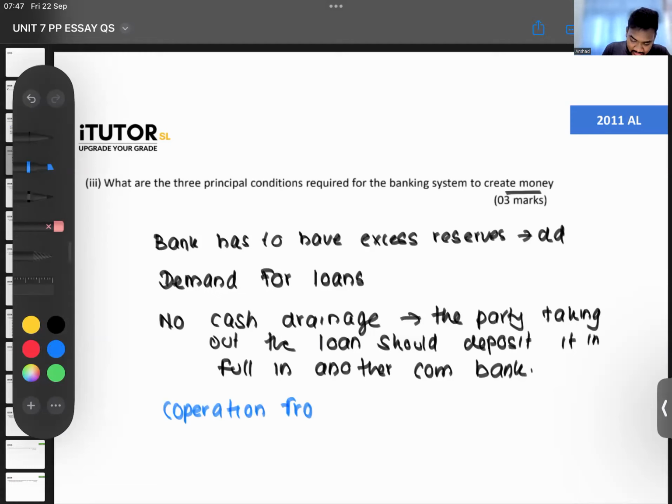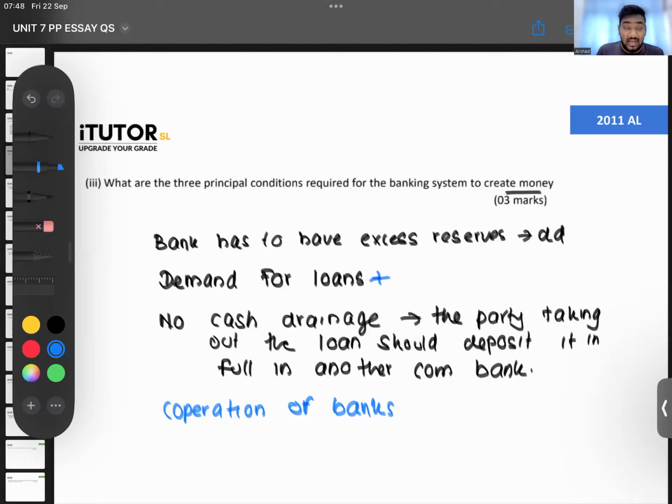Hold on. From cooperation of banks, then you can say things like what? Okay, banks should not maintain excess reserves. It's kind of like the assumptions of credit creation also. Customers should be creditworthy. Okay, you can add to this demand for loans part as well without giving it as a separate one.